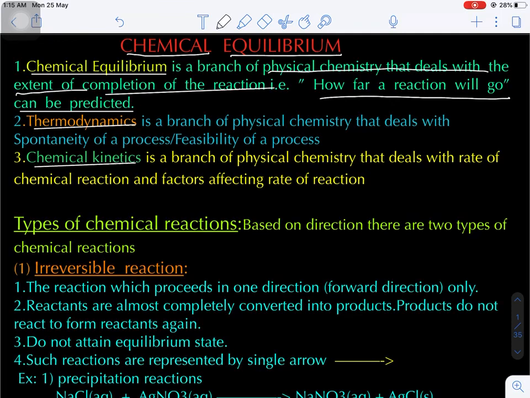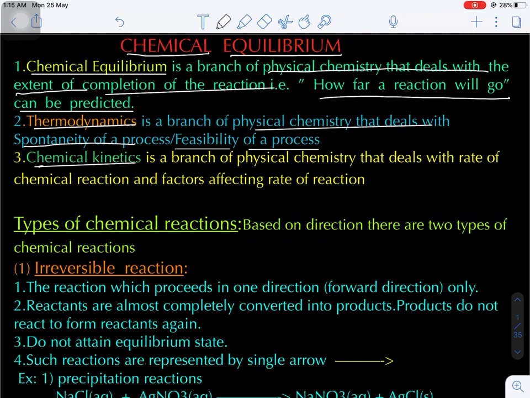Thermodynamics is a branch of physical chemistry that deals with the spontaneity or feasibility of a process. That means whether a process occurs on its own or not, that is dealt with by thermodynamics. Okay, the feasibility of a process.